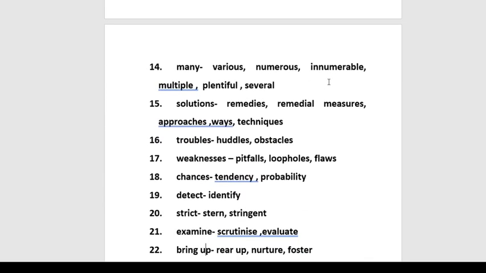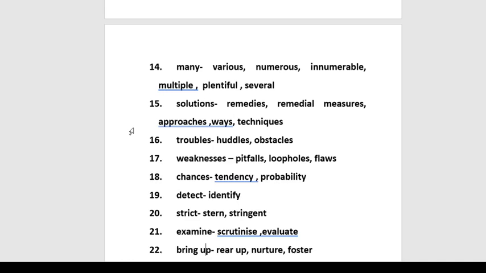Next is many. Many is used by many students. So a lot of students don't know that rather than writing this word, there are a lot of other synonyms which can be used. So rather than writing many, you can say various, numerous, innumerable, multiple, plentiful, several. On number 15, the word is solutions.